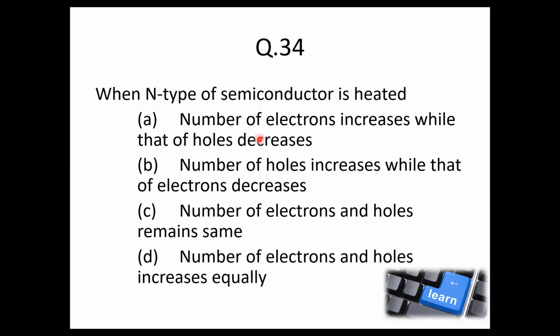Please remember the answer is D. The number of electrons and holes will equally increase. Because here it's not about the doping part, here it's about the heating part. So however many free electrons you can think of, that many holes will also be created. Hence the answer for question number 34 is option D.